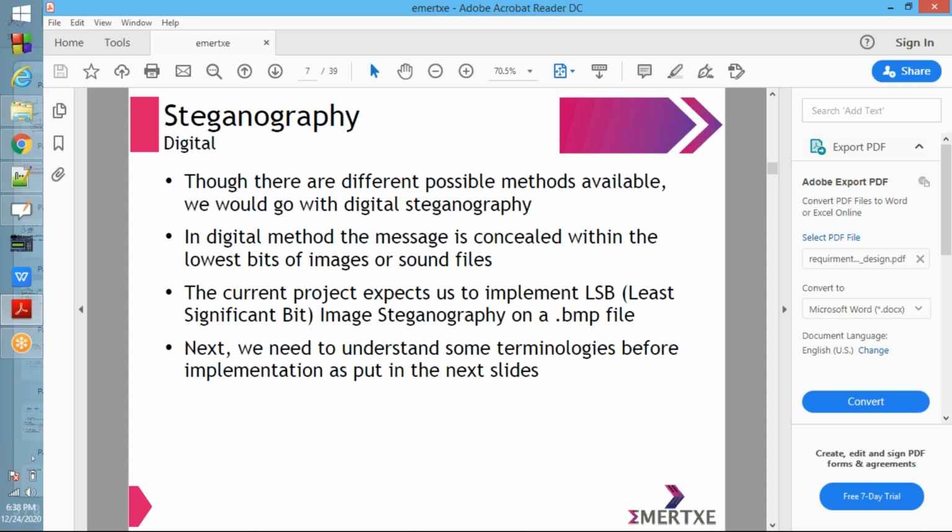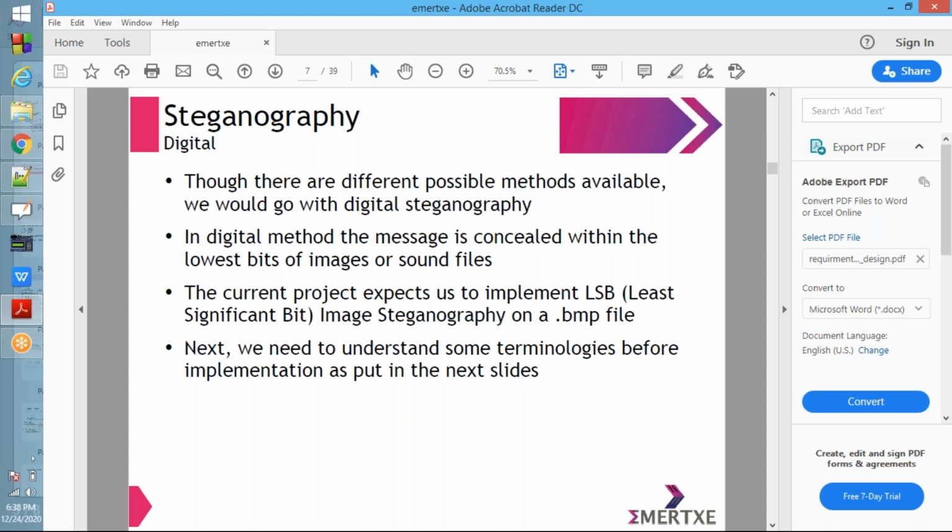Here we are going to use an image. The current project expects us to implement LSB, least significant bit, image steganography on a .bmp file, that is, a Windows bitmap image.